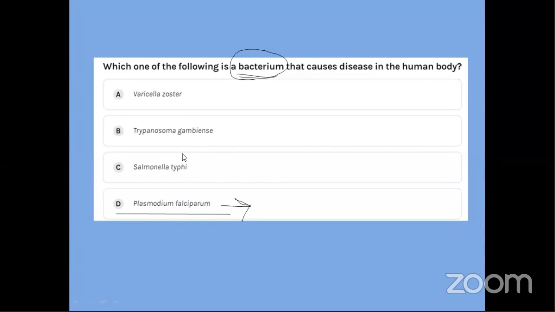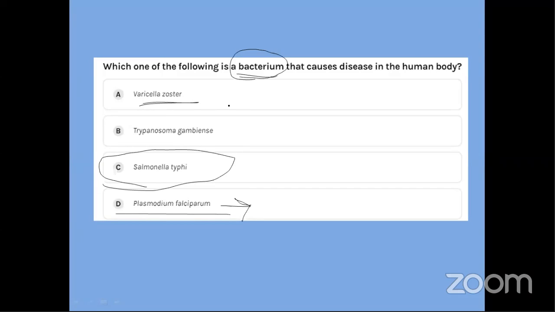Okay. Many of you have said rightly that the answer is C, that is Salmonella. But how did you get it? How can anyone justify this answer? What is Varicella Zoster?